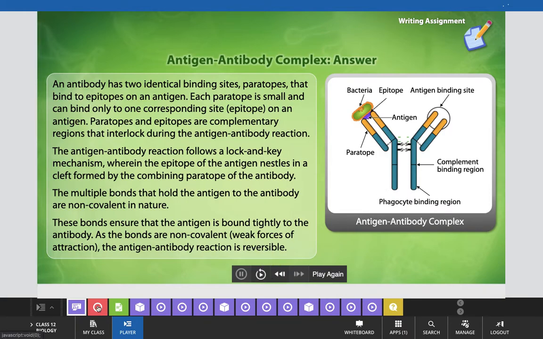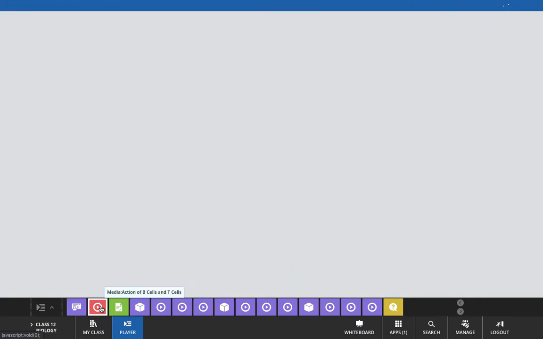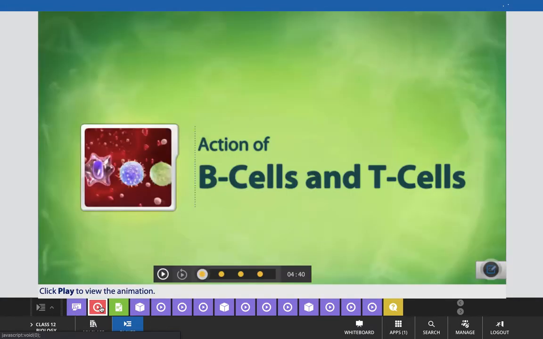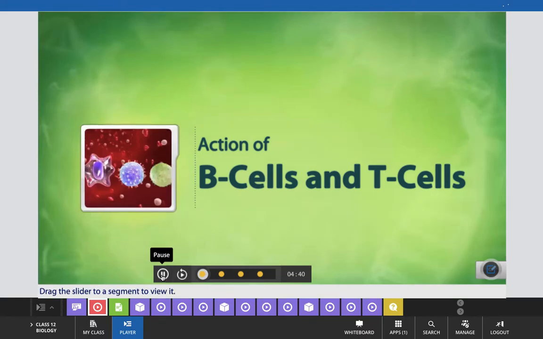Now try to understand today's topic with the help of some videos which make these facts clear in a proper manner. In this media presentation, we will see the action of B cells and T cells.